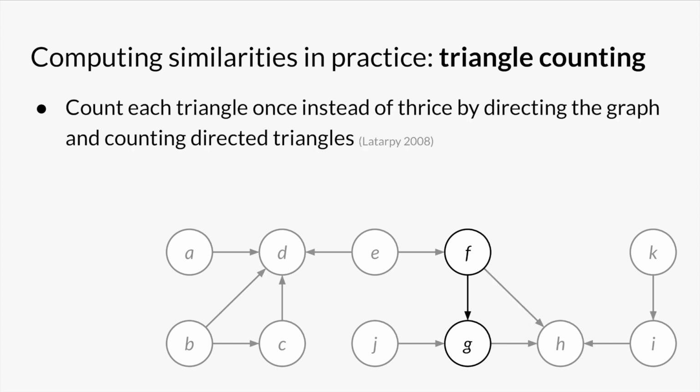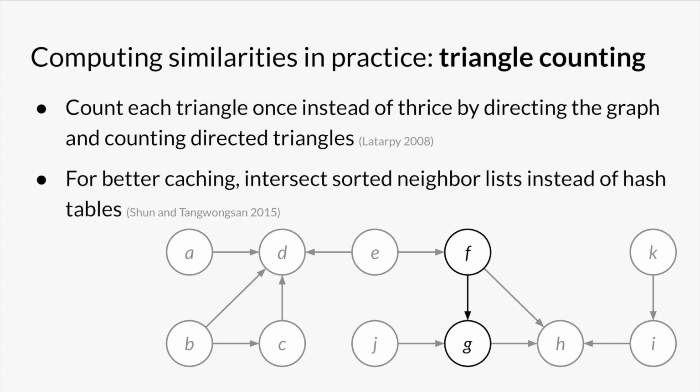One optimization is to direct edges towards higher degree vertices and only look for triangles of a particular orientation so that we only look at each triangle once instead of 3 times. Another optimization is that instead of hash tables, we get better caching behavior if we pre-sort every vertex's list of neighbors and intersect them to look for shared neighbors.